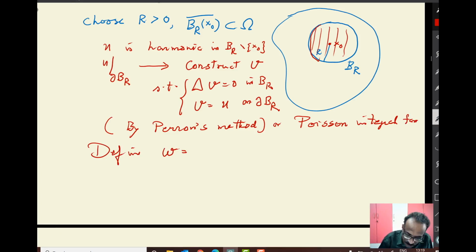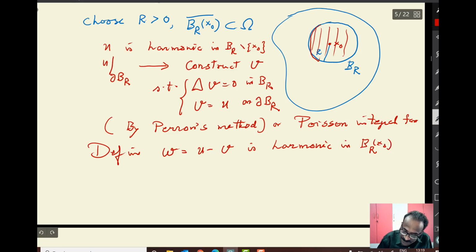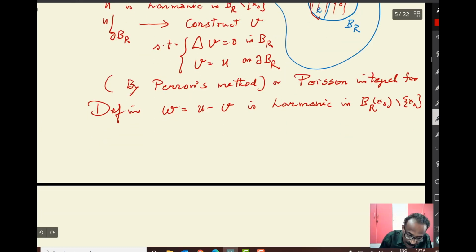Then w is harmonic in B_R minus x naught, because u is only harmonic in B_R minus x naught, and w equals 0 on the boundary.